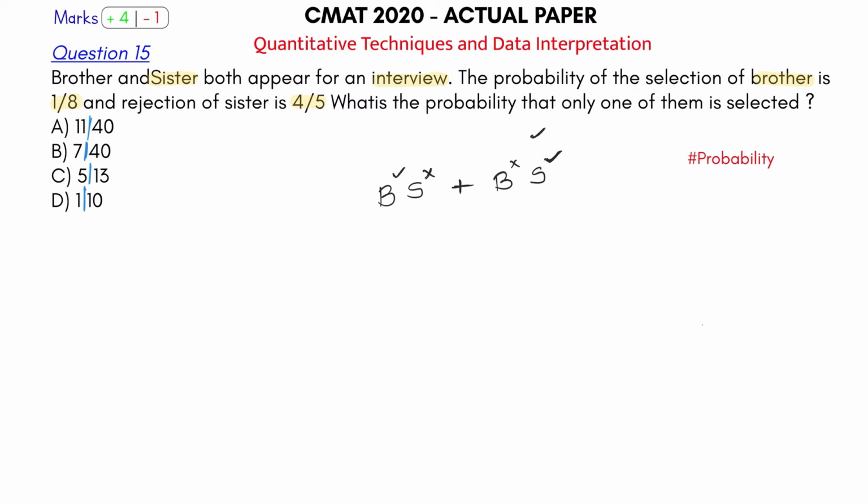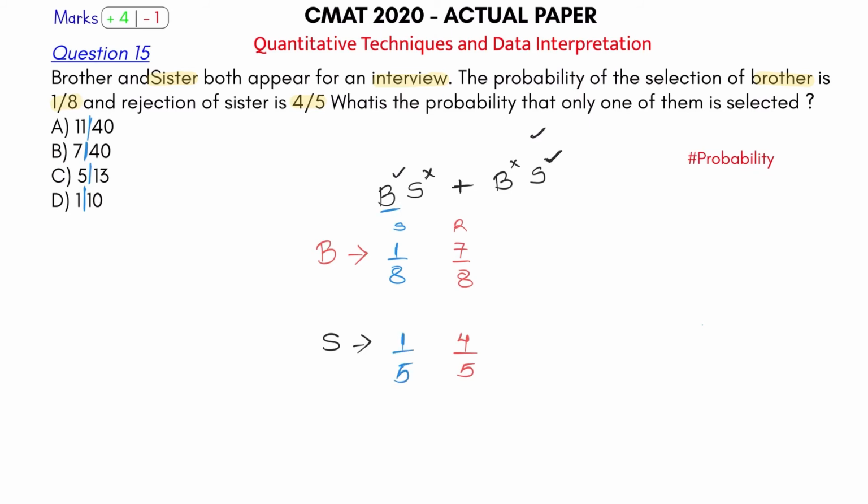So that's the same. So brother's selection probability is what? Selection probability, let's put it in blue, it's 1 by 8. So rejection of brother will be what? It will be 7 by 8. 1 minus 1 by 8. Sisters, let's talk about sisters. Selection probability of sister is, rejection is given. Okay, rejection is 4 by 5. So selection will be what? 1 by 5. One of them gets selected.